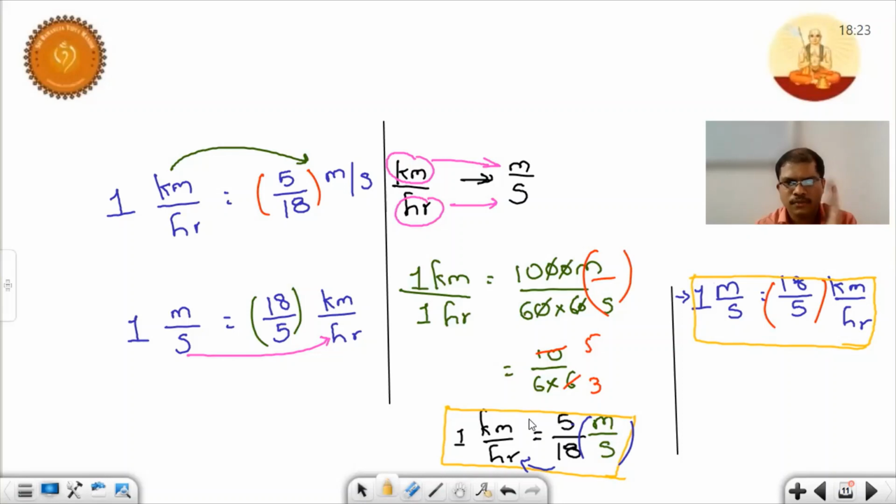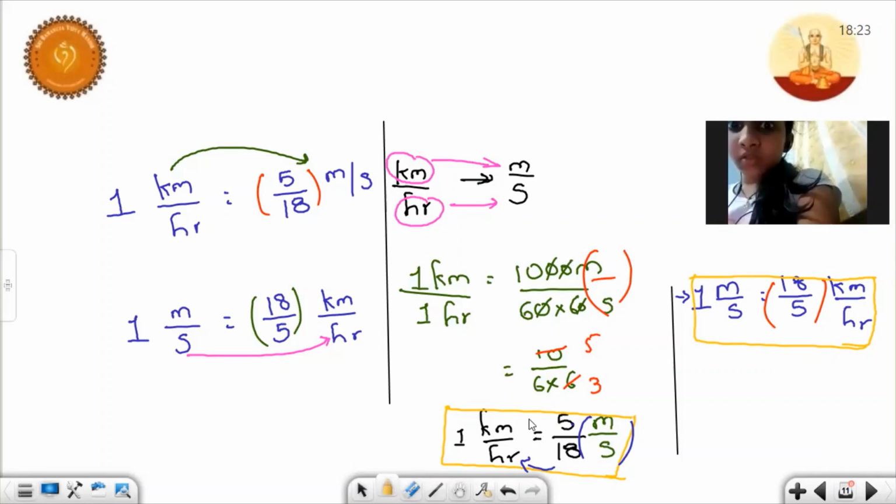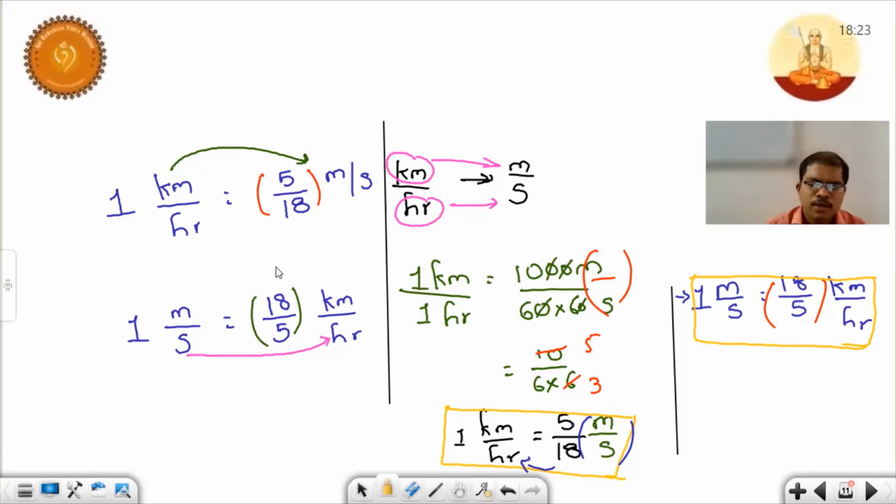So just answer a few questions. Is kilometer a higher unit or is meter a higher unit? Kilometer is the higher unit. And out of 18 and 5, which is the higher number? 18, sir. 18, right? So observe here, whenever you are converting,